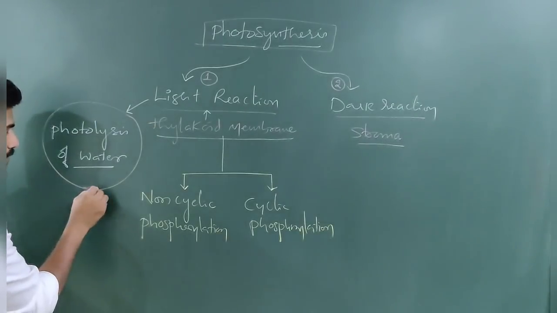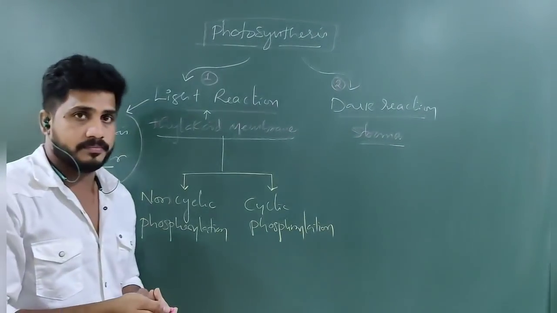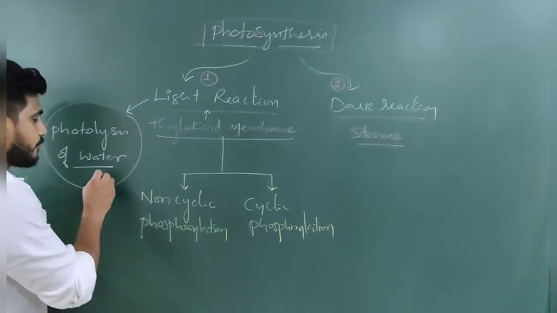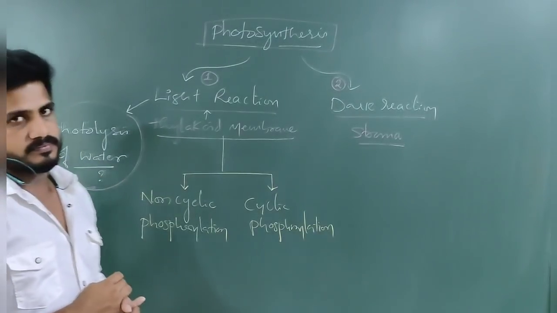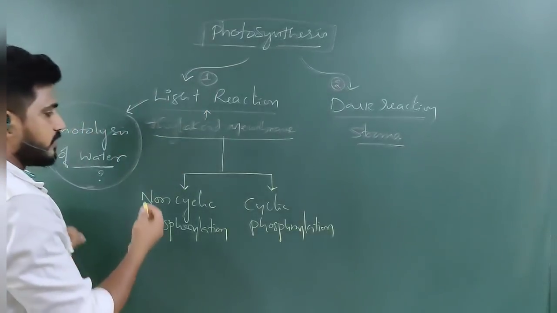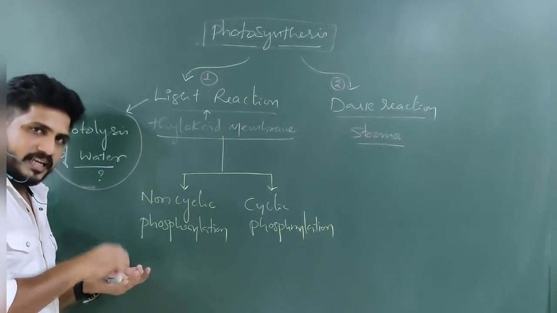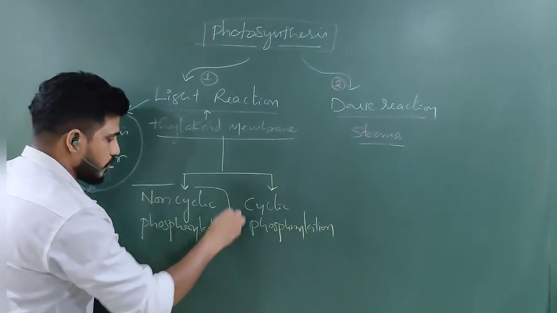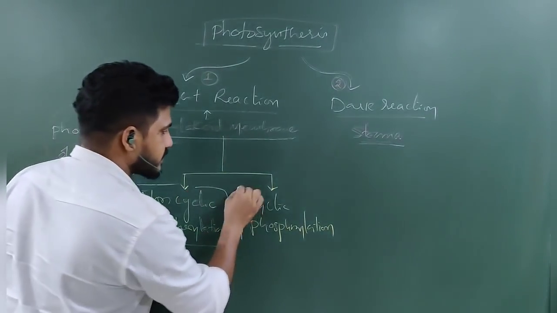As photolysis of water takes place, what is the output? Where is this photolysis of water exactly done? When I explain the diagram, you can understand, but students should get clarity here itself. What is non-cyclic and what is cyclic?